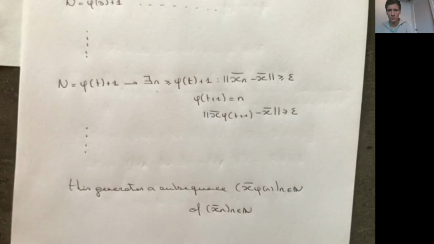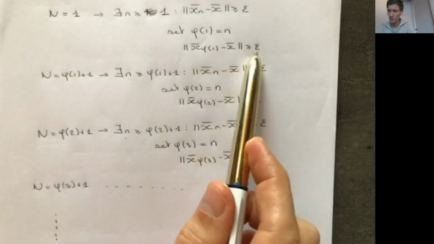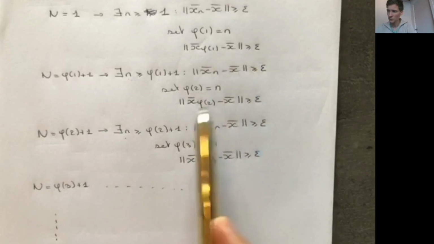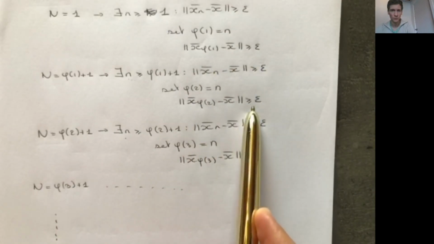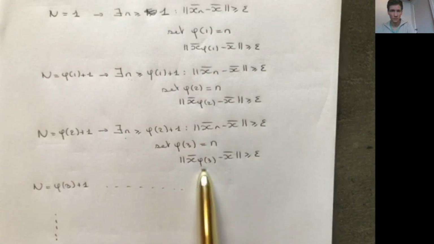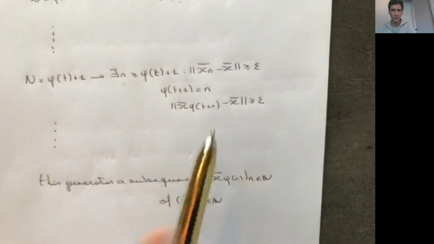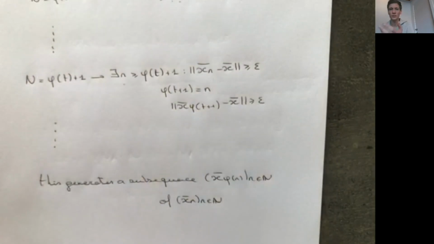Now, what do I know about the subsequence? Well, I know that the first element of the subsequence is epsilon far away from x. The second element of the subsequence is also epsilon far away from x. Third element is epsilon far away. The tth element is epsilon far away. Any element in the sequence will be at least epsilon far away from x.